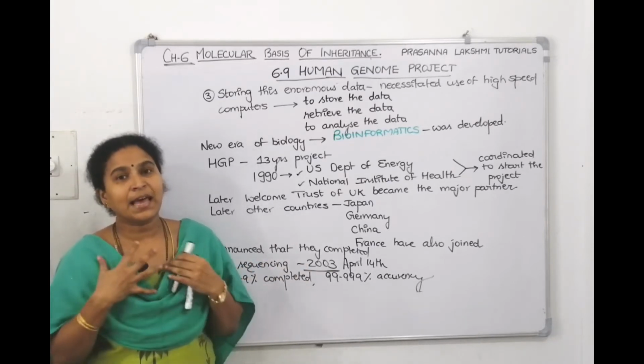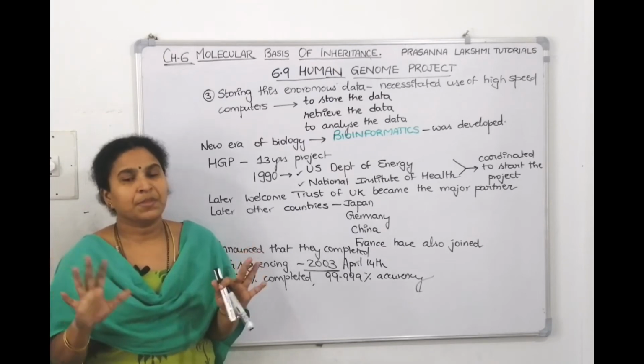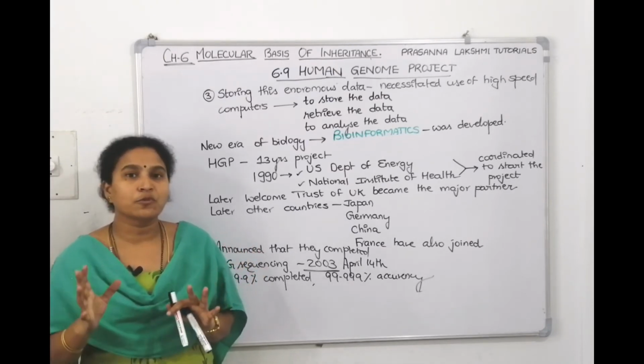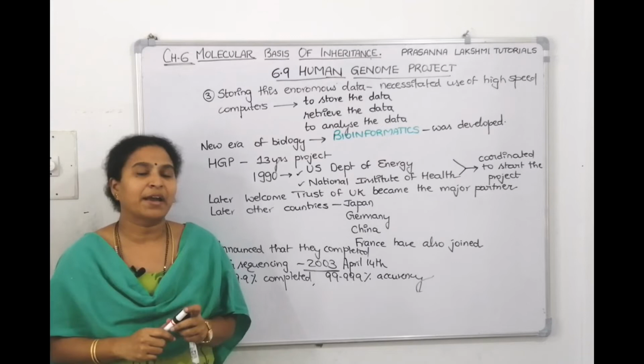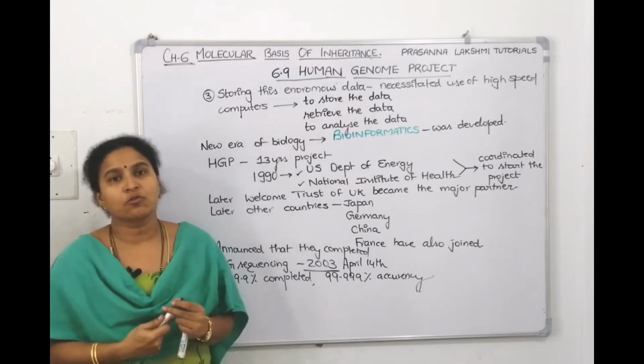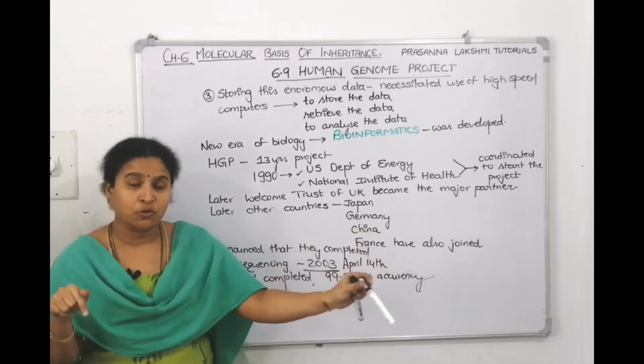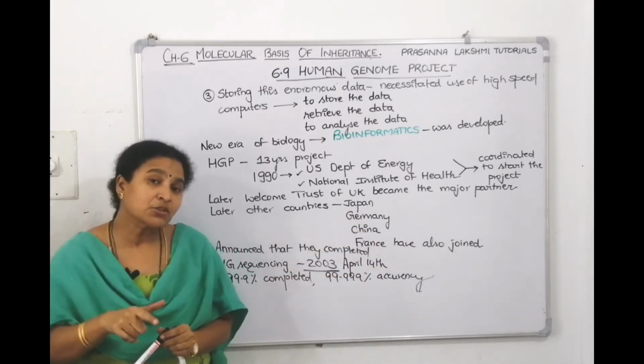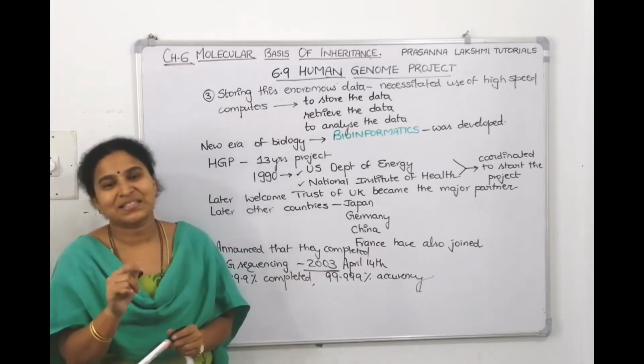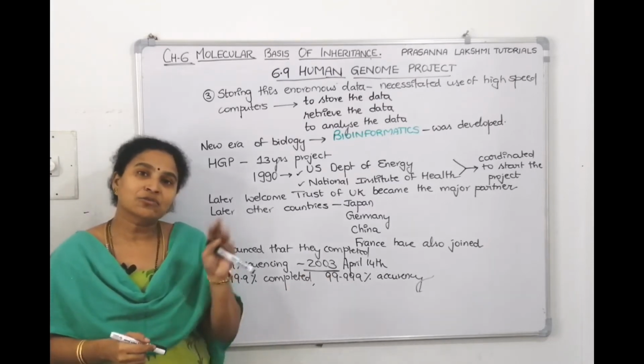But if you see, we have 24 chromosomes. Males will have 24 chromosomes because of 22 autosomes, 1 X and 1 Y. Out of the 24 chromosomes, the first chromosome is the biggest and the Y chromosome is the smallest. The first chromosome, the biggest, was not completely sequenced in 2003. They took 3 more years.